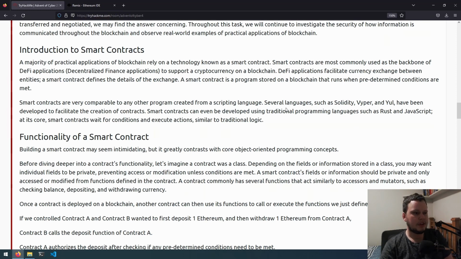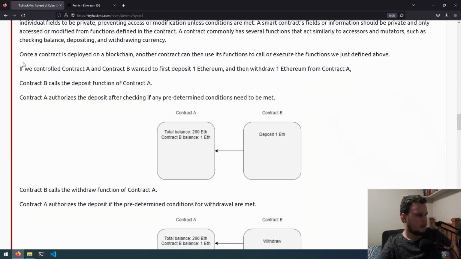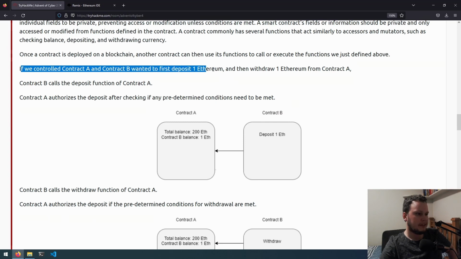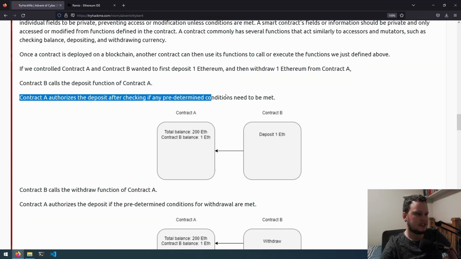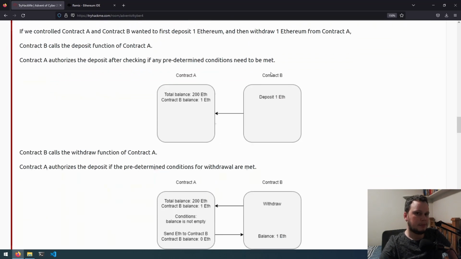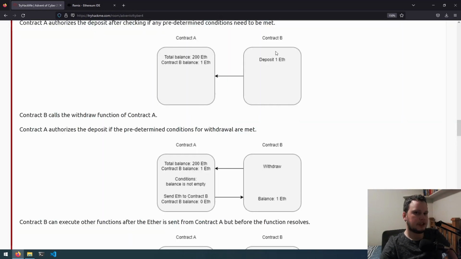There's a variety of different programming languages that can be used to write smart contracts. One of the most popular ones is Solidity, which is commonly used with Ethereum. So TryHackMe have an example of a smart contract, which we can look at here. If we controlled contract A, and contract B wanted to first deposit 1 Ethereum, and then withdraw 1 Ethereum from contract A, contract B calls the deposit function of contract A. Contract A authorizes the deposit after checking if any predetermined conditions need to be met. So for contract B to deposit 1 Ethereum, contract B itself needs to have a balance of 1 Ethereum. As contract B does have 1 Ethereum, it then deposits that 1 Ethereum into contract A.